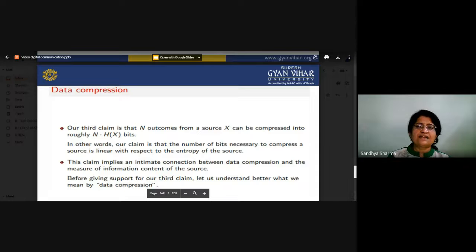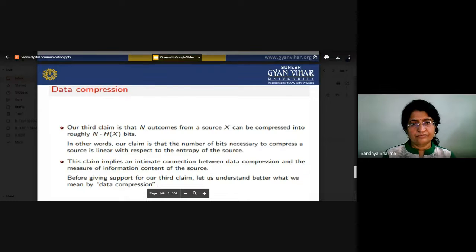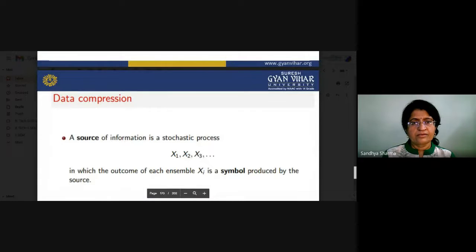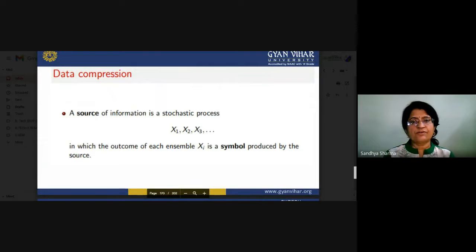This claim implies an intimate connection between data compression and the measure of information content of the source. Here we can see, before using a data compression technique, the relationship between data compression and the measure of information content of the source. Here you can see sources of information x1, x2, x3. There are so many sources, and the outcome of each ensemble is xi. So that is related.